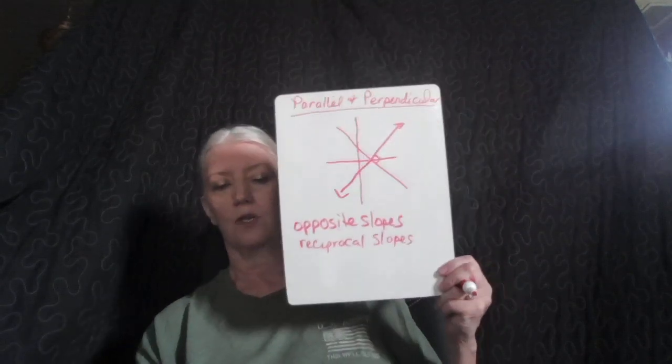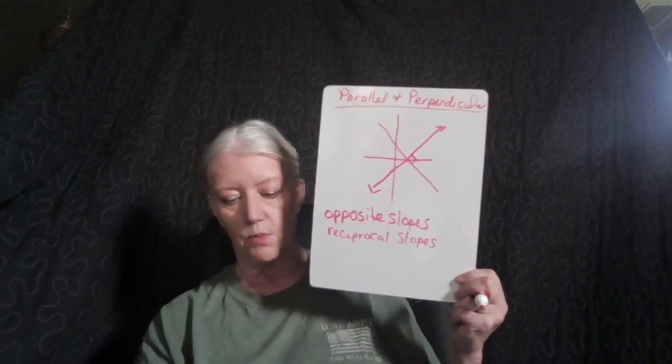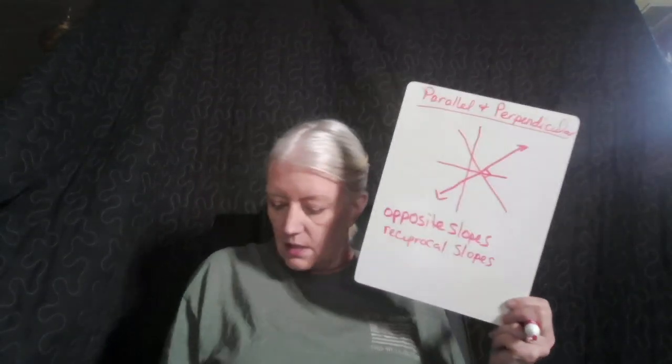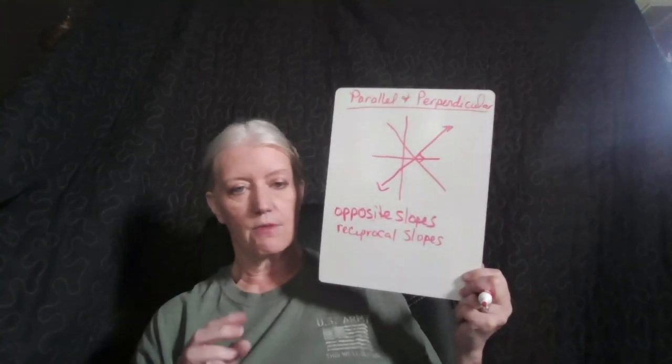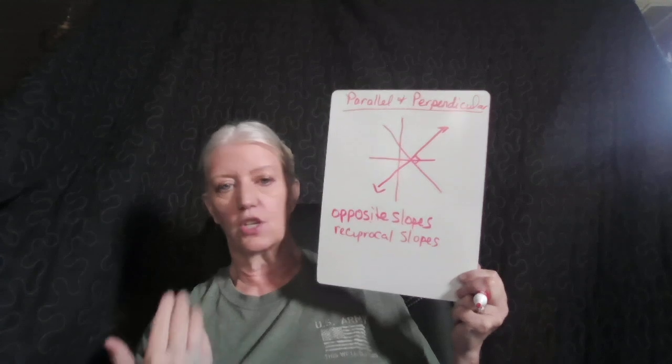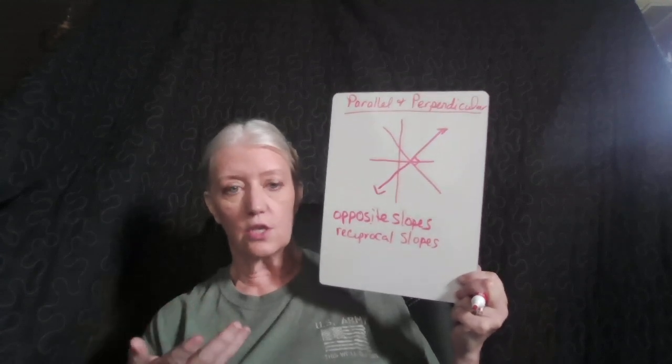Now, what that slope is is a little more complicated. I'm just going to tell you and then prove it, but I'm not going to tell you why, because it's kind of beyond this course. But they also have to be reciprocals. Okay, they have to be opposites and they have to be reciprocals. So now you have to know what reciprocal means. Well, reciprocal means a fraction turned upside down, like when you used to have to multiply by the reciprocal in order to divide fractions. You took your fraction of 1/3 and you turned it over and made it 3 over 1, which was 3.